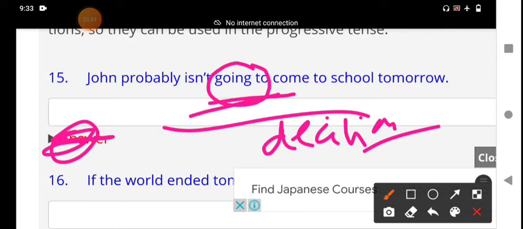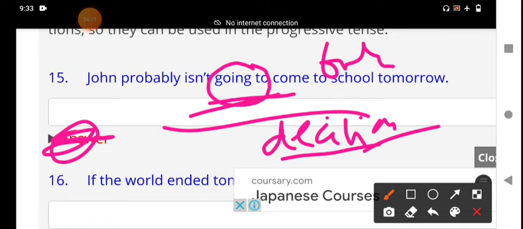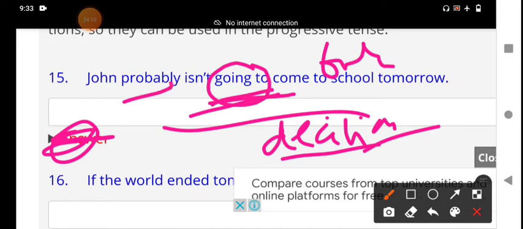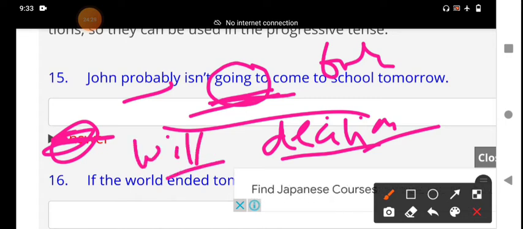We use going to talk about future plans, intentions, and decisions already taken. Otherwise we should not use going to. Probably is a prediction. In that case we use the modal verb for prediction. We should use will. Won't.